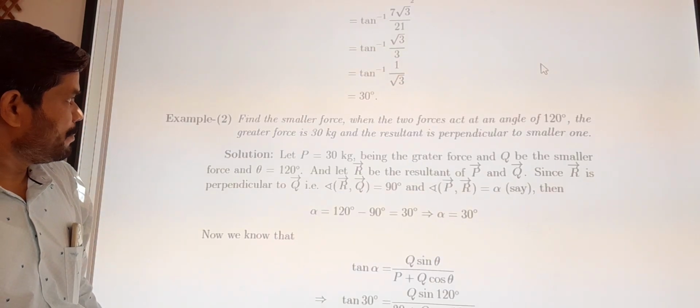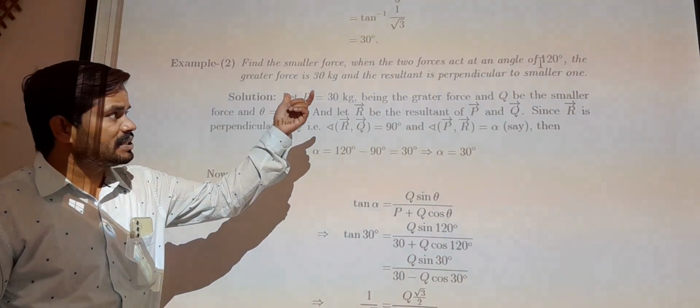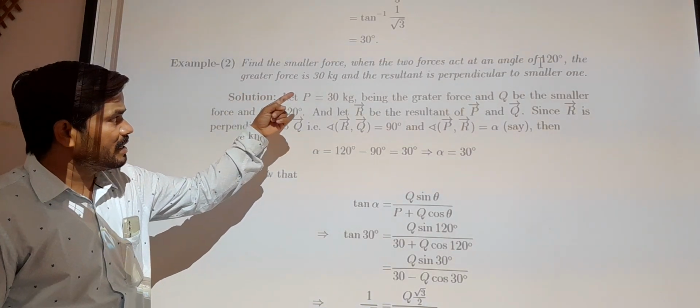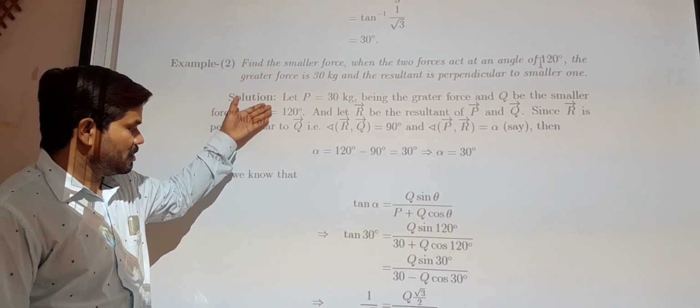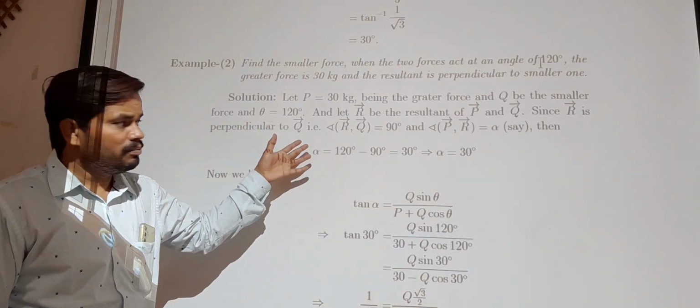Now this is the second example. Find the smaller force when two forces act at an angle of 120 degrees. The greater force is 30 kg and the resultant is perpendicular to the smaller one. So here the solution is given. You can solve this example at home.